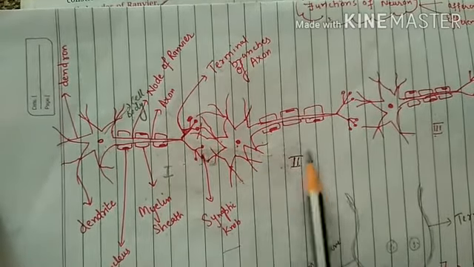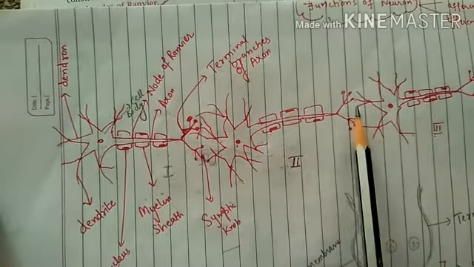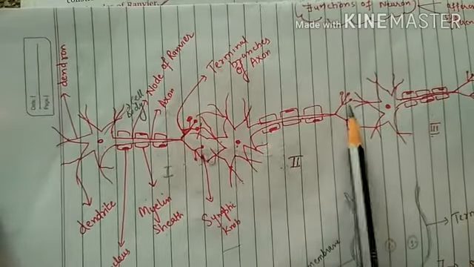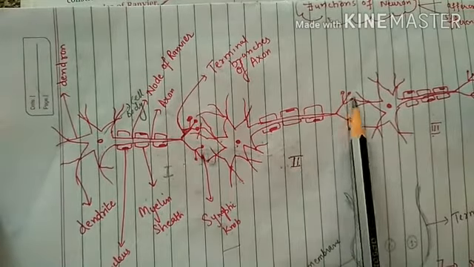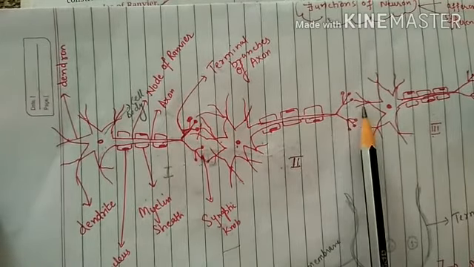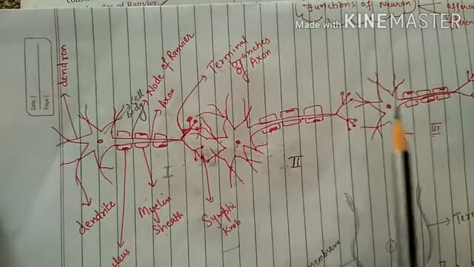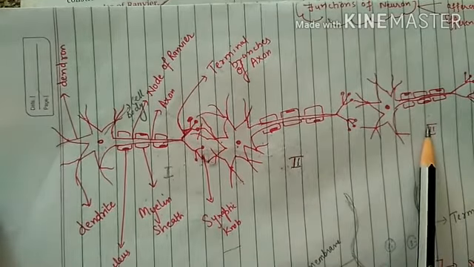Similarly, if you observe the second neuron, you can see that the terminal branch of axon and its synaptic knob are connected with the dendrite of the third neuron.